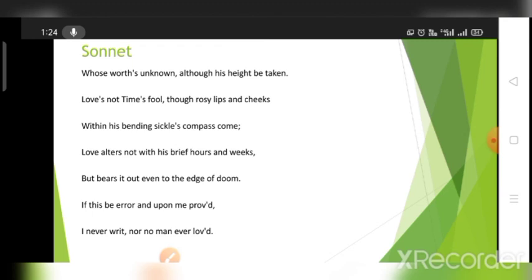Now he is challenging us, the readers, even the people. He said that if this is error, whatever things I have said about true love, if you can prove me wrong, if this is a mistake and you can prove me wrong about my assertions, then I will never write.